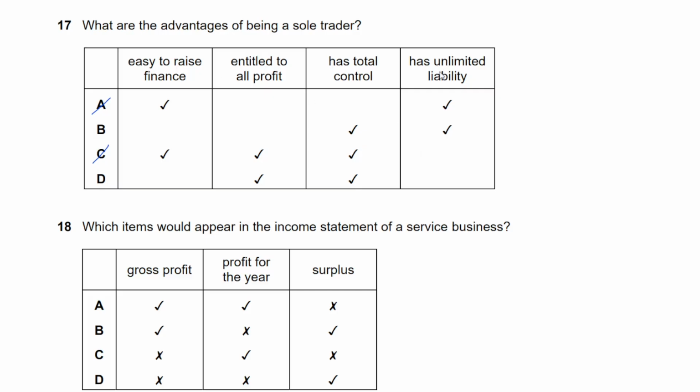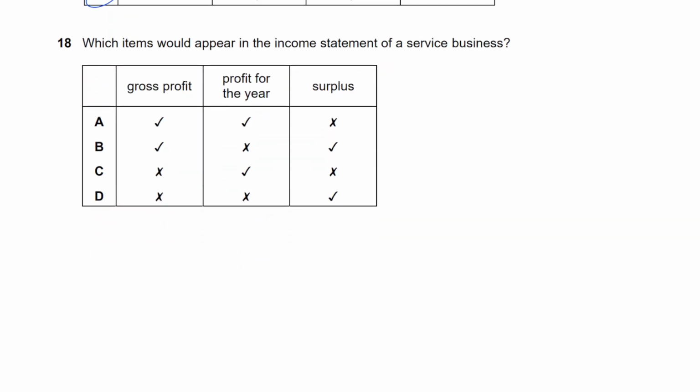Oh, wait. I was thinking this is one of the properties of a sole trader, it has unlimited liability, so I was asking why it is not ticked. But then I forgot the question is about advantages. This is a property, something a sole trader has. The question is not just about being related to a sole trader, it's about whether it's an advantage. So entitled to all profit and has control are the advantages. Although unlimited liability is true for a sole trader, it's a disadvantage. All right, let's move on.